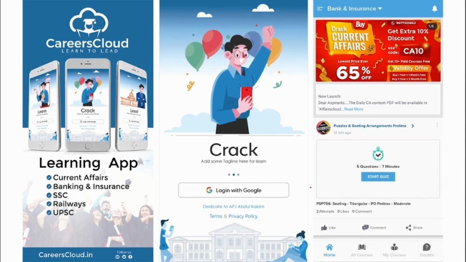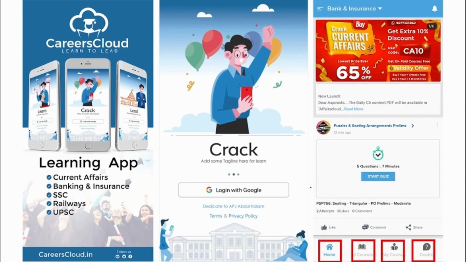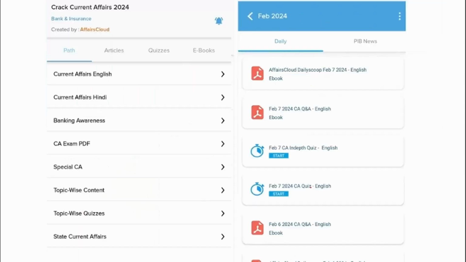And once you have logged in, you will be redirected to this page where you will be getting this UI. There will be options for home, all courses, my courses and doubt section in this application. You will be getting multiple PDFs and multiple content on a daily basis that will enhance your learning.